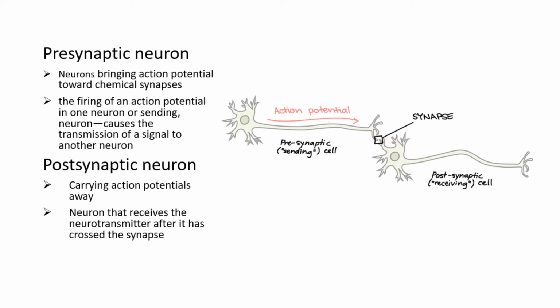Presynaptic neurons are neurons bringing action potentials towards chemical synapses. The firing of an action potential in one neuron, or sending neuron, causes the transmission of a signal to another neuron. The postsynaptic neuron carries action potentials away. It is the neuron that receives the neurotransmitter after it has crossed the synapses.